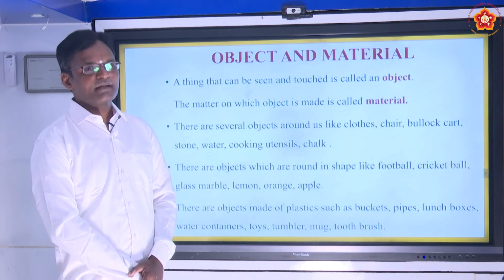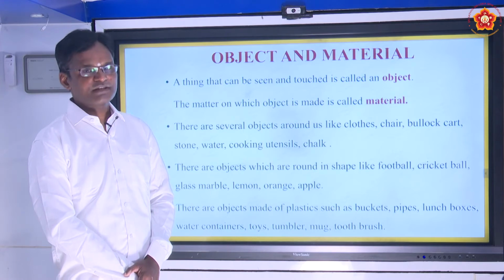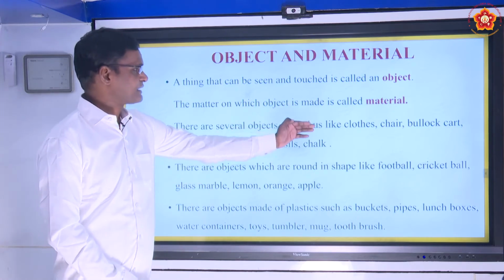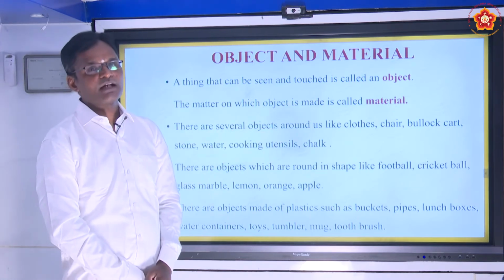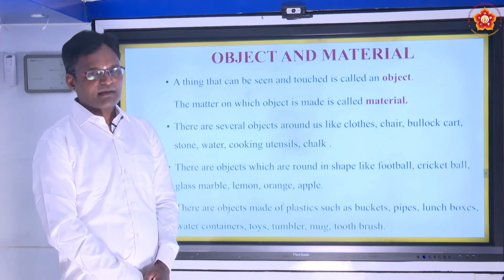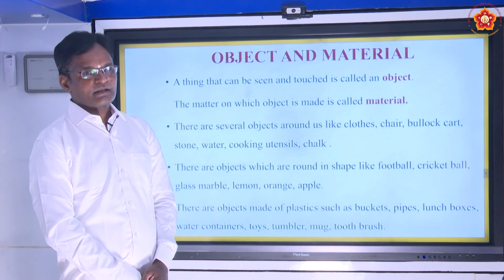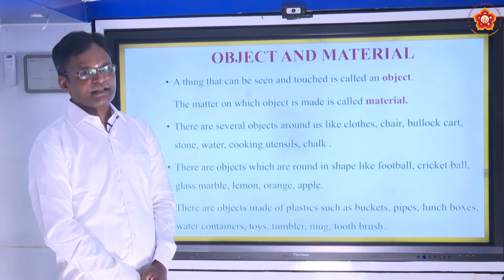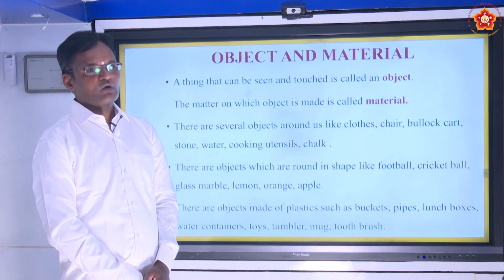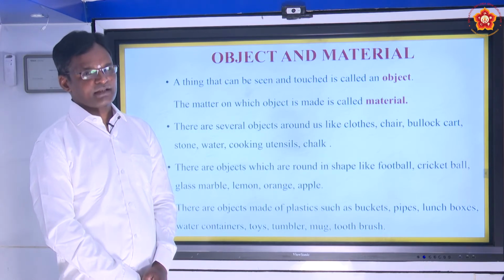On the other hand, material is nothing but the matter from which an object is made. For example, a bottle is made up of plastic. Here plastic is matter and bottle is an object. A chair is made up of wood. Here chair is an object and wood is matter.